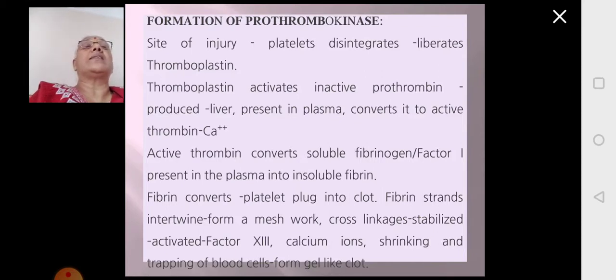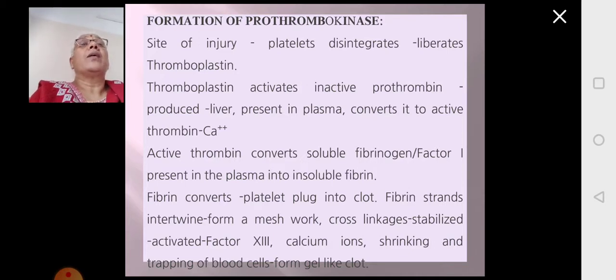Only when there is a cut and there is bleeding, to stop the bleeding or the hemorrhage, clotting should happen. So you will note that in every step the factors responsible for the process of clotting are in an inactive state, which will be activated by another factor, which is very, very important.